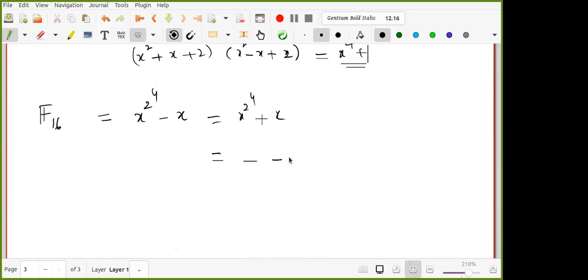Now, what are the factors? Can somebody suggest, I mean the degrees of the factors? 1, 2, and 4. Okay. So please check by dividing. If you are comfortable with minus, you can do that. So how many polynomials of degree 1 will be there? 2, right? So there are two polynomials of degree 1, that is x and x minus 1, or x plus 1. How many polynomials of degree 2 will be there?